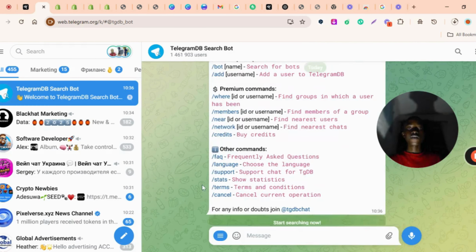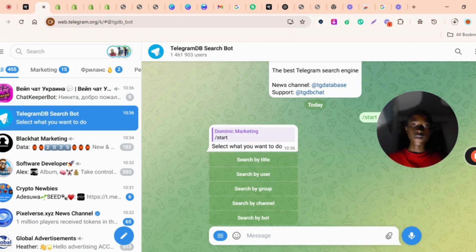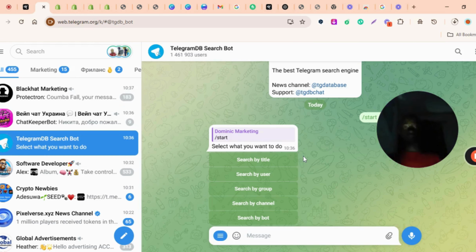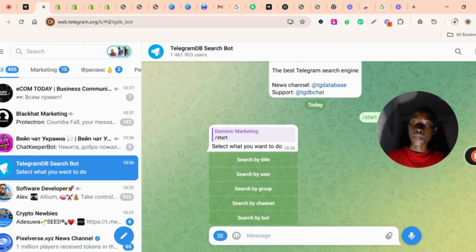It asks us whether we want to search by title, user, group, channel, or bot. Only someone who knows how to prompt those titles can search by title, but the title is not really effective. You can't search for users.